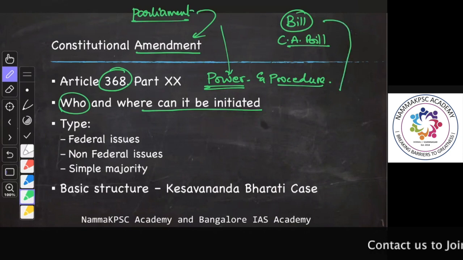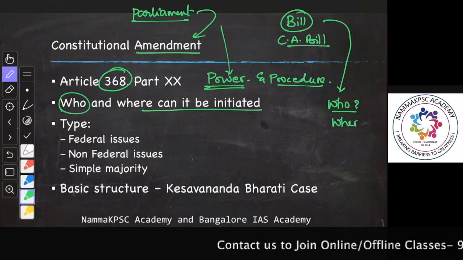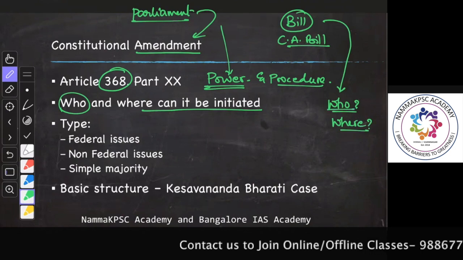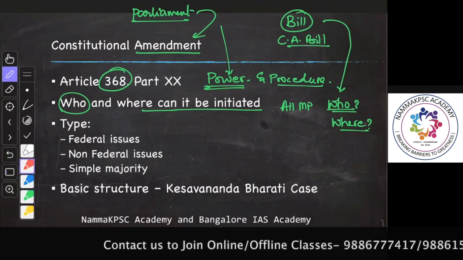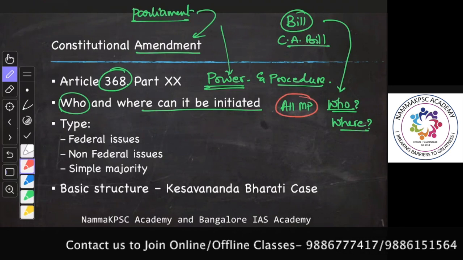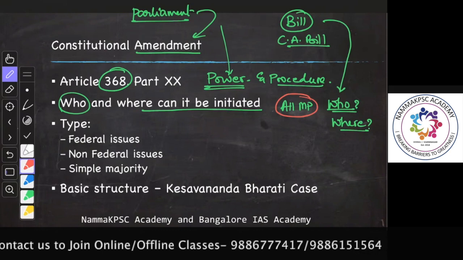We have to understand who can introduce this Constitutional Amendment Bill, and where it can be introduced. Who can introduce? All members of Parliament. All the MPs have the power to introduce a constitutional amendment bill.